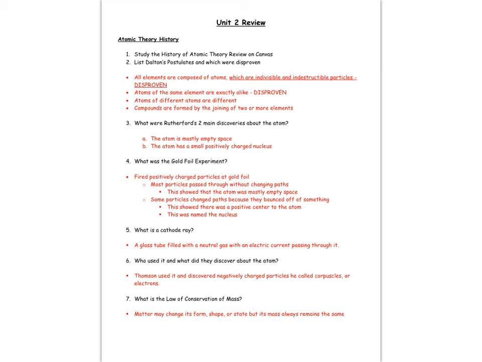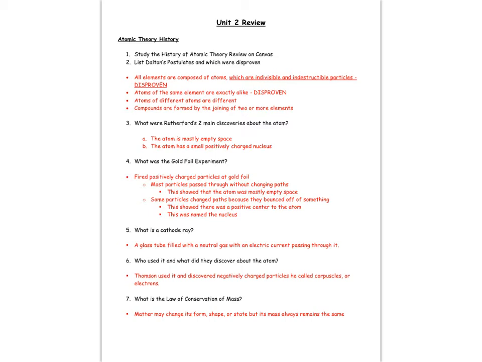cloud. The cathode ray tube experiment was Thomson's experiment, where he put in neutral gas and ran an electrical current through it, and it helped him discover the electron because he noticed negativity within a neutral gas, helping him understand that the atom is actually divisible into smaller parts. That was the first subatomic particle discovered, the electron, by the cathode ray experiment.